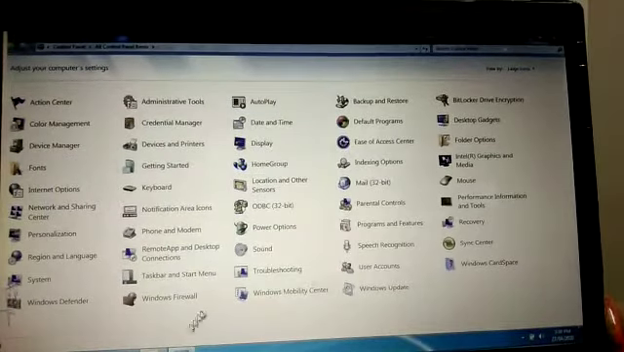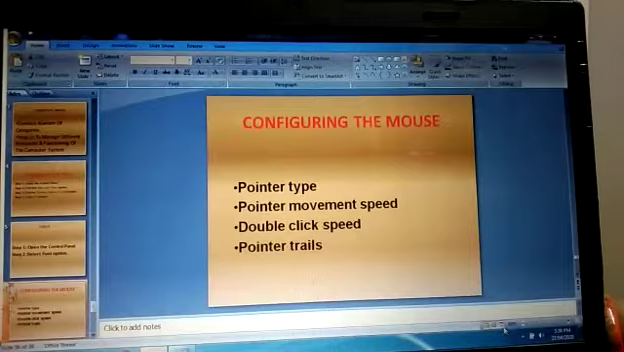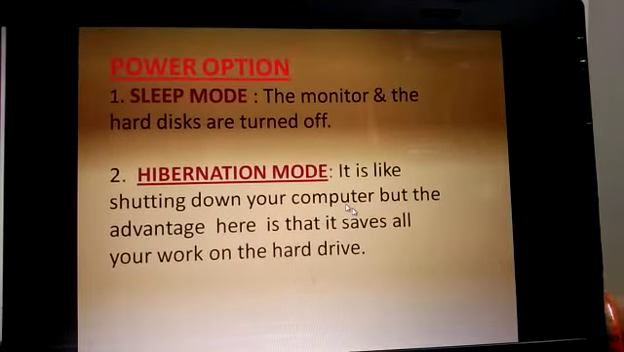So this is the setting of my mouse. Let us come back to the presentation we have here. So we have configured the mouse. This is what I have written.